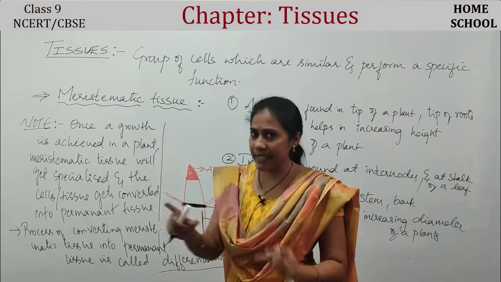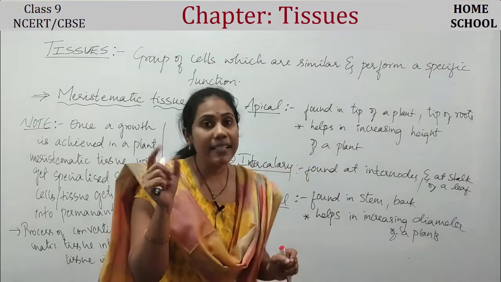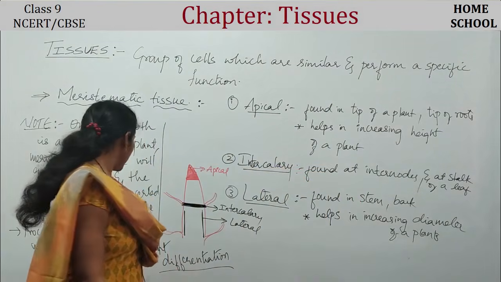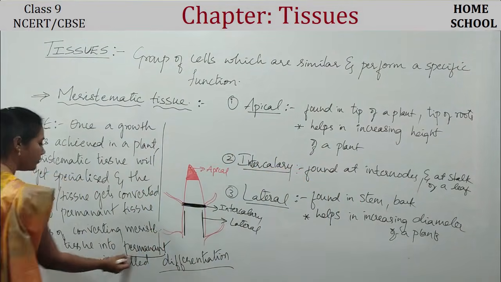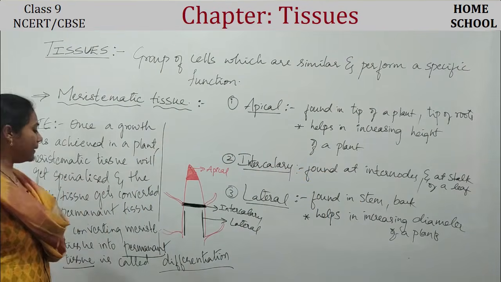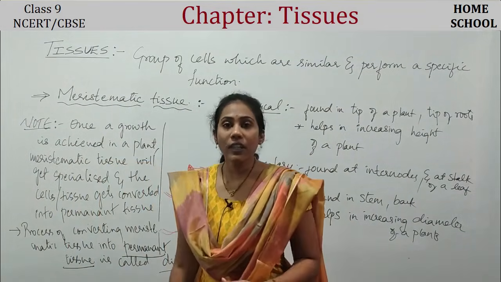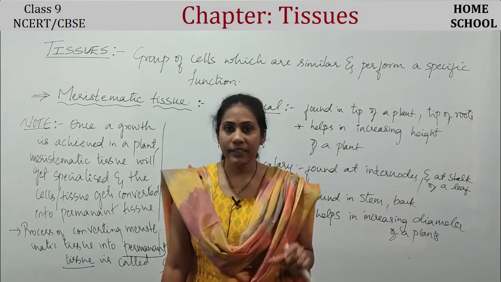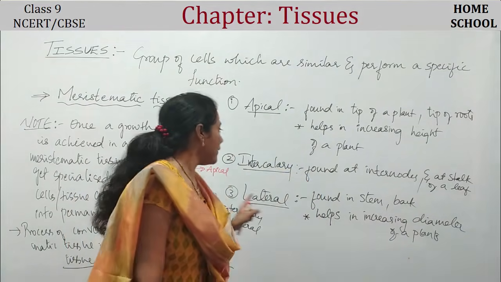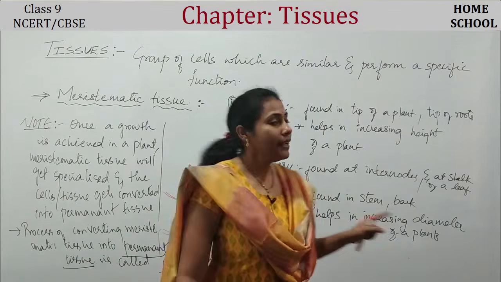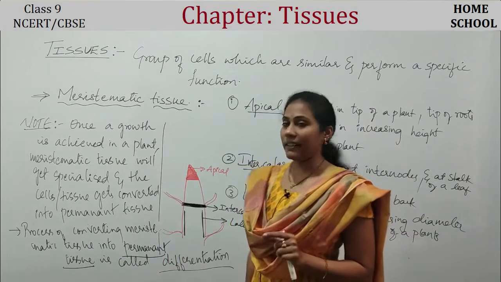And in my next class, let us try to understand everything about permanent tissue. What are the different permanent tissues? Which permanent tissue does what work? All this we will study. Till then, keep revising the topic. Very important: meristematic tissue.